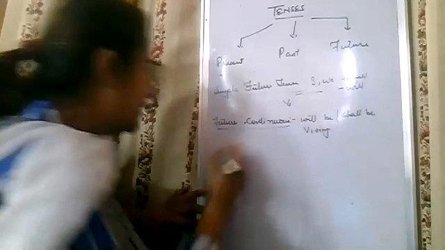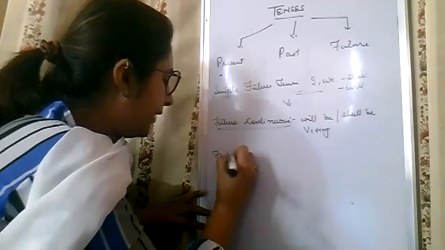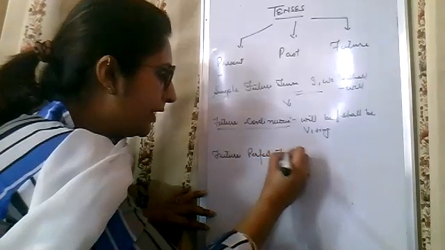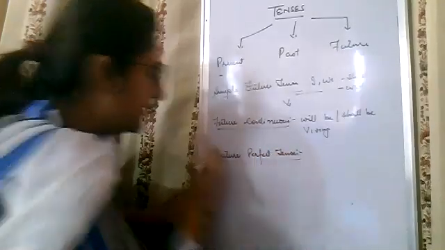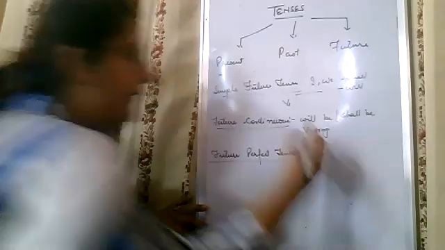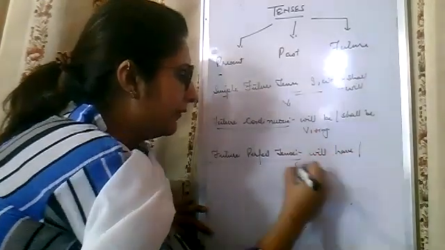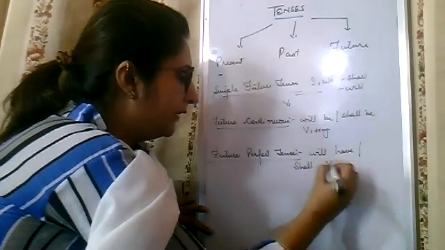Very good. Next, afterwards, future perfect tense. All my students are very good. They have understood the tenses. Yes, future perfect tense: will have, shall have, plus the third form of the verb.